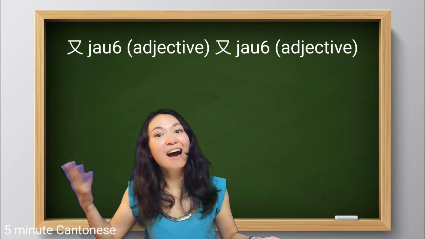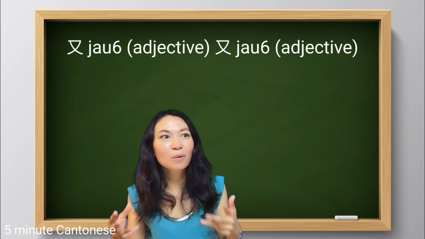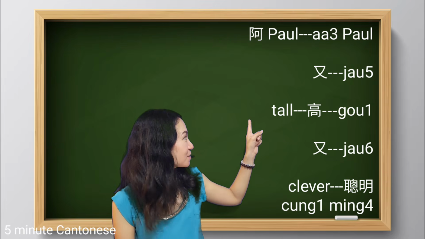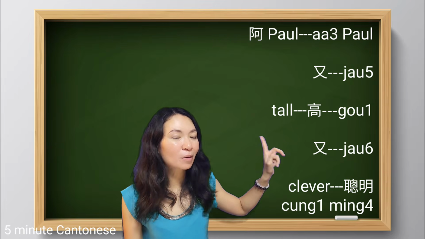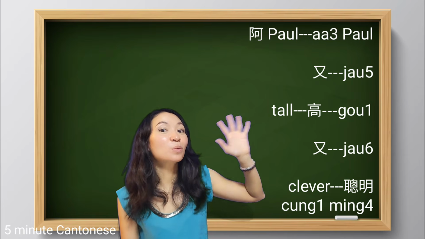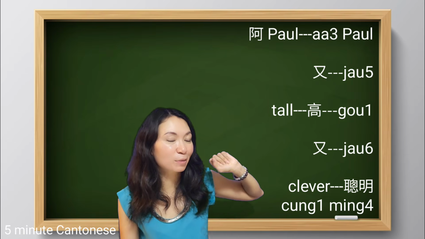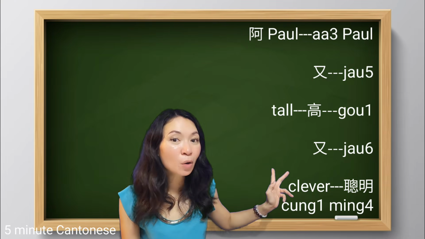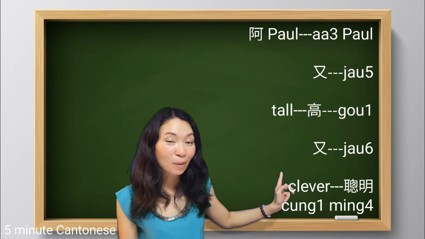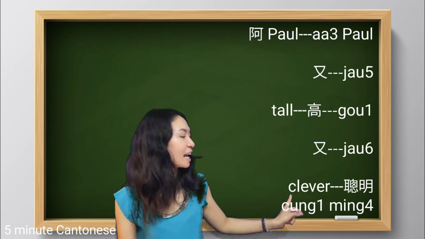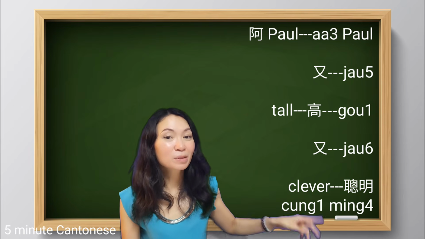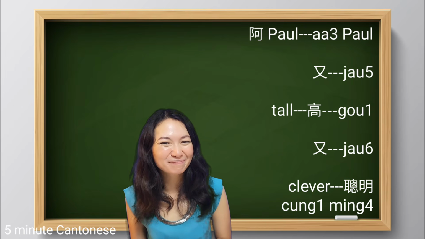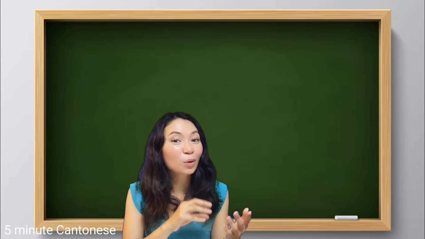又 and 又. So it's like Paul is not just tall, but clever. Okay, so we'll say it like this. 阿坡又高又聰明. This time, we don't need the connection word very. 阿坡又高又聰明. But pay attention, this is only for the adjectives